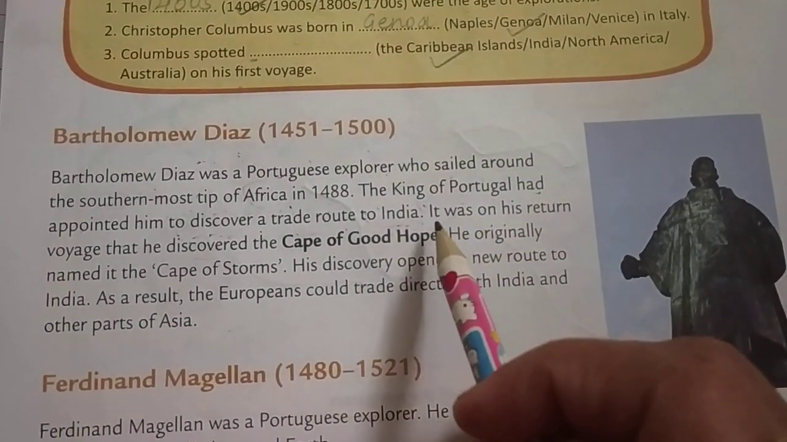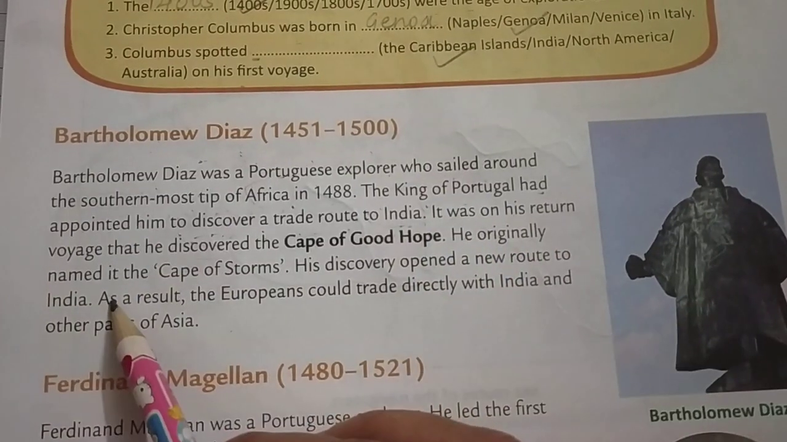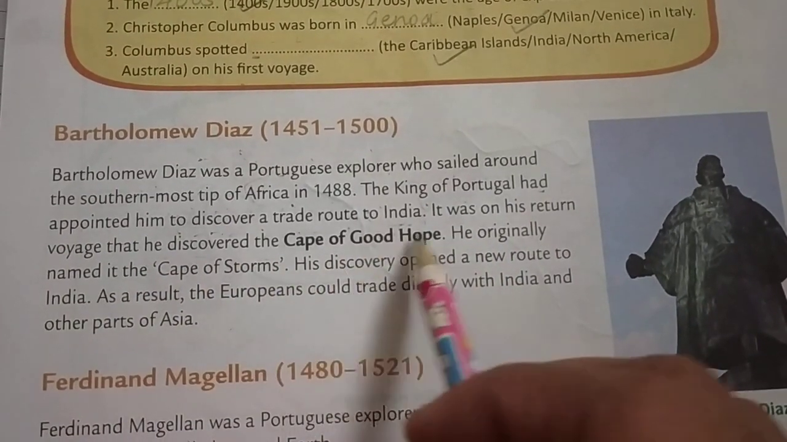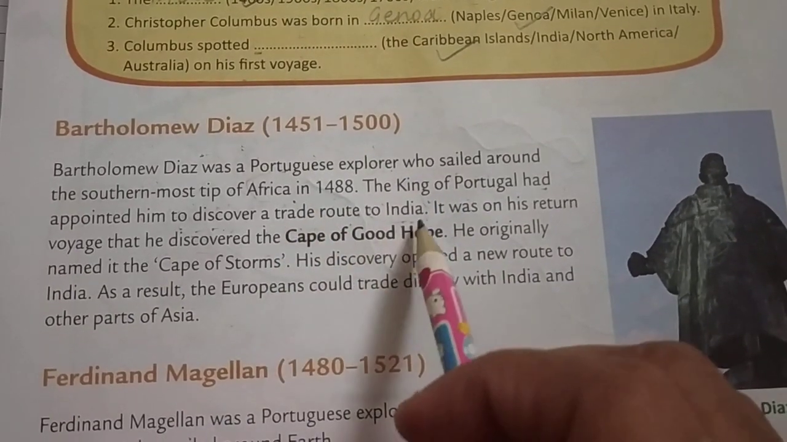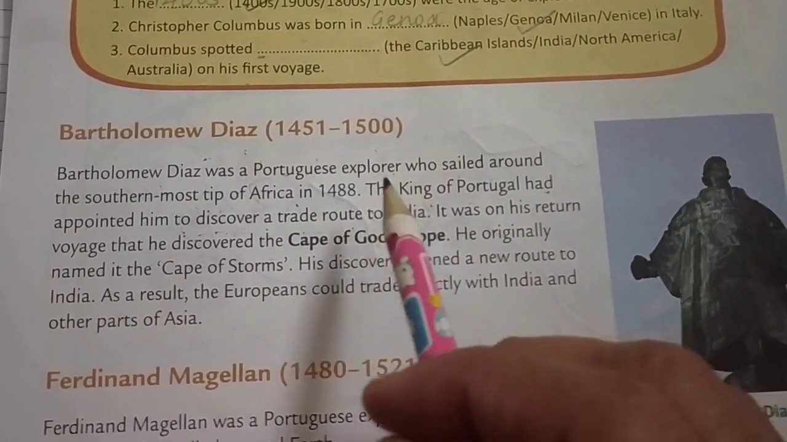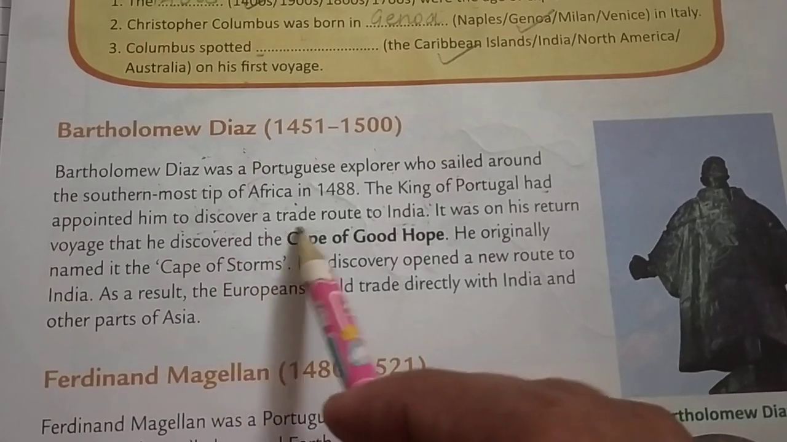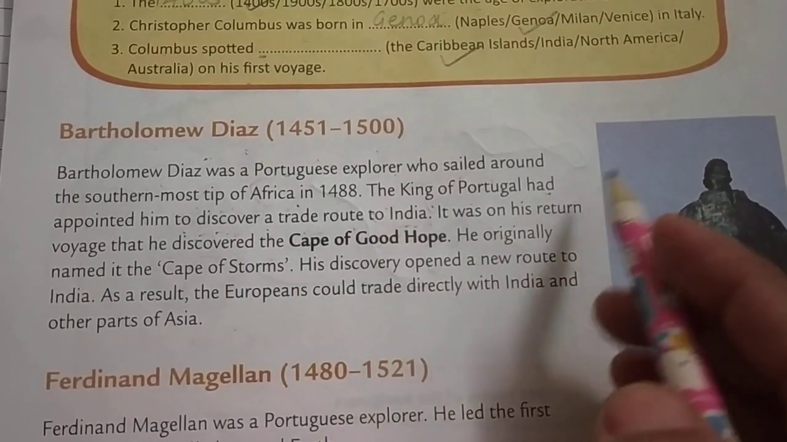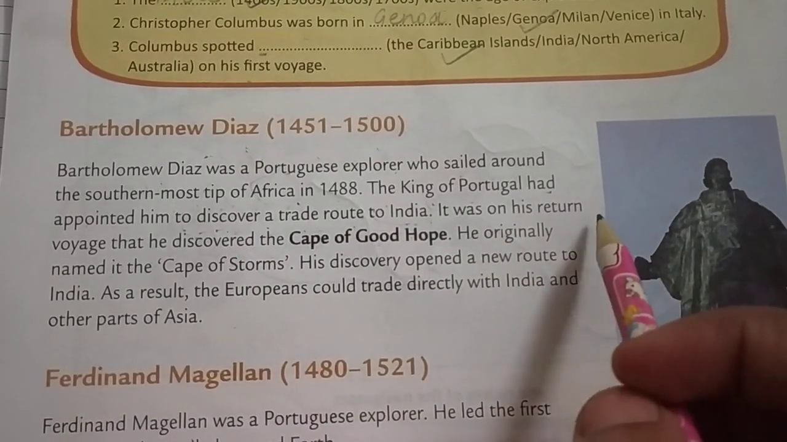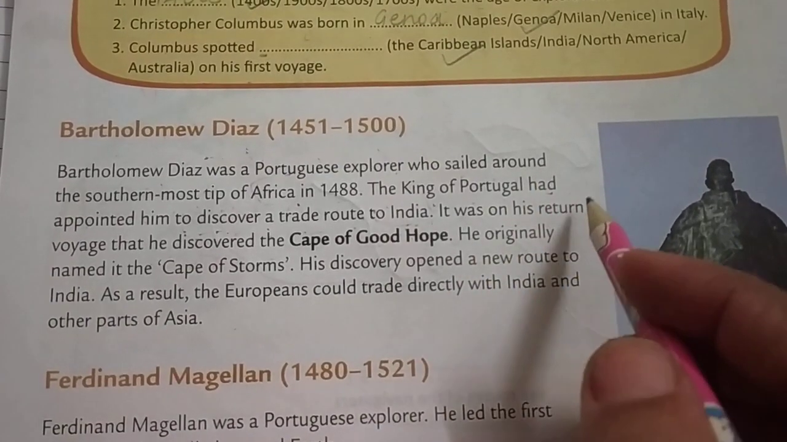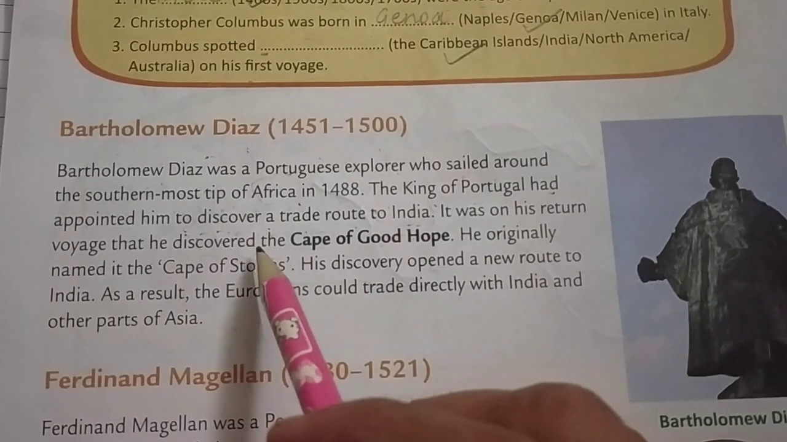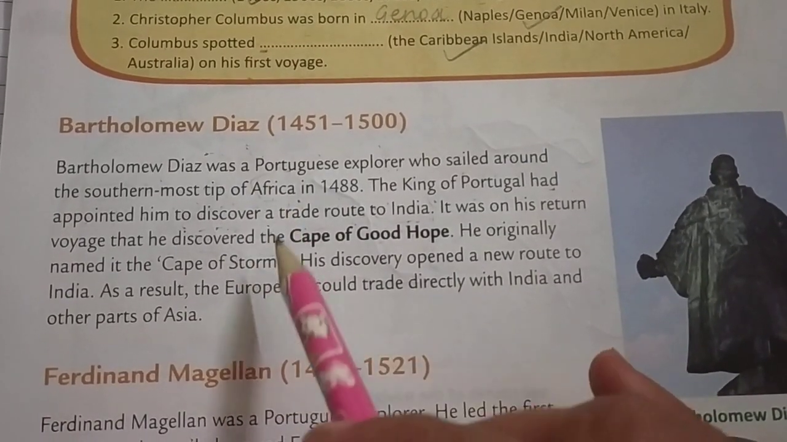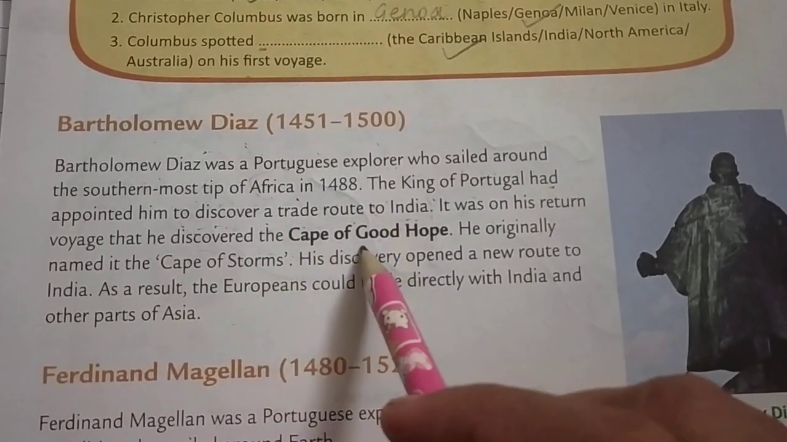Okay, so it was on his return voyage that he discovered the Cape of Good Hope. Okay, but he also failed to discover the trade route to India. So when his return journey was started, that time he discovered Africa. So it is called Cape of Good Hope.